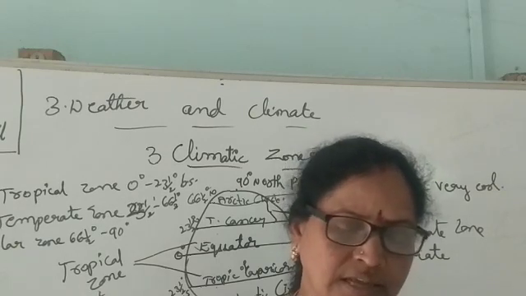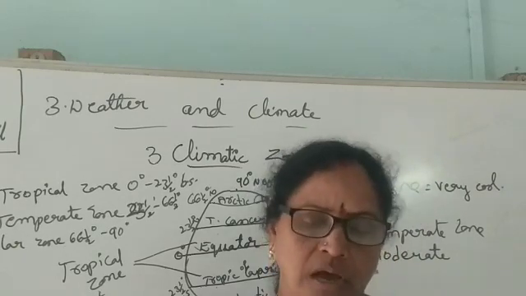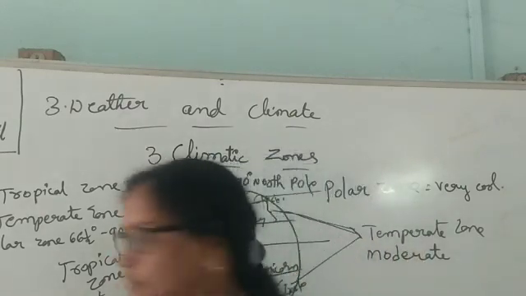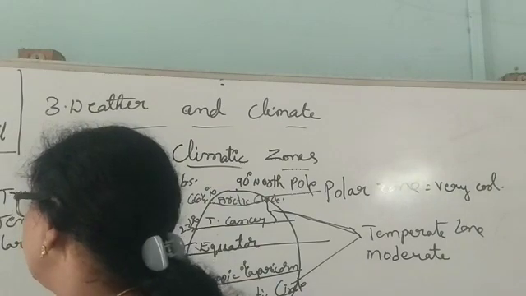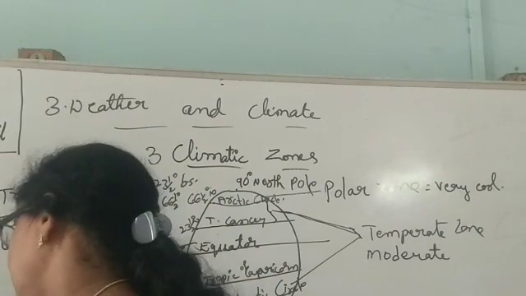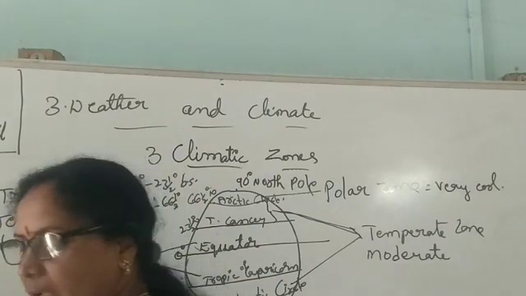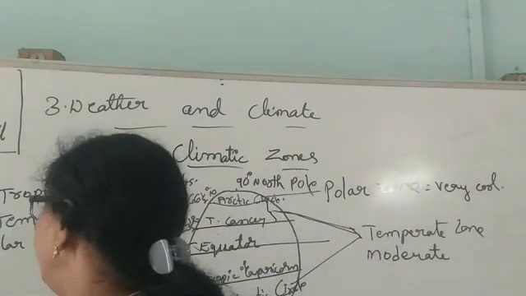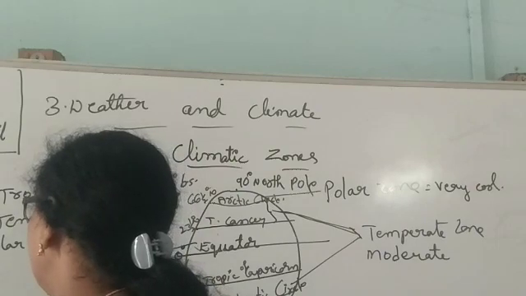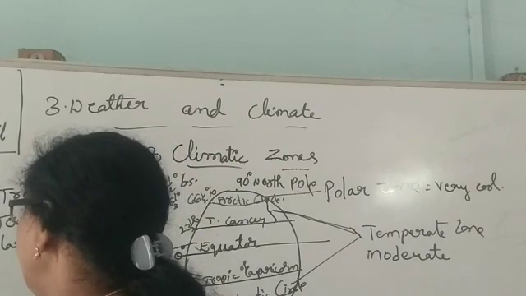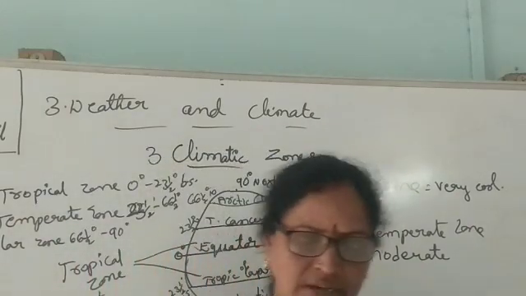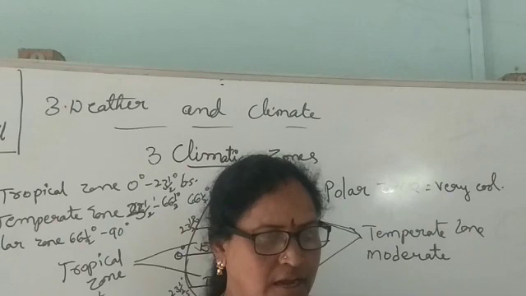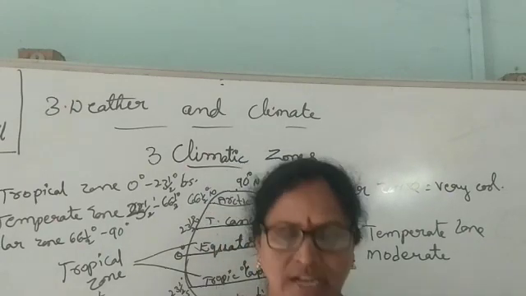The lands near the equator are hotter than the lands near the poles. And height above the sea level, I explained yesterday, is called altitude. Altitude of a place. And the winds coming from the sea cause more rainfall than those coming from the land.